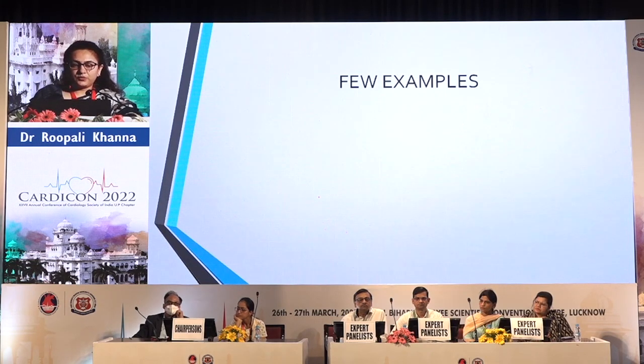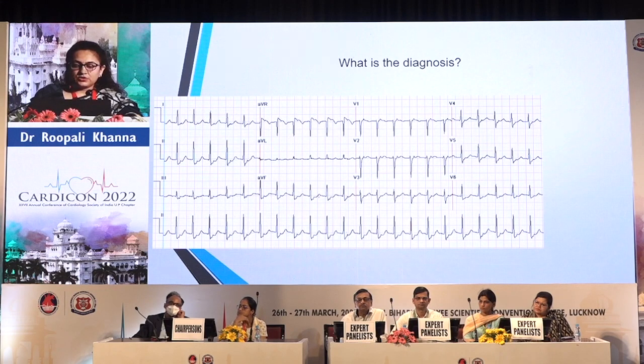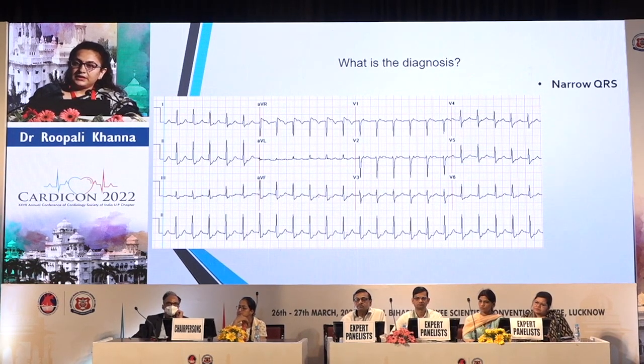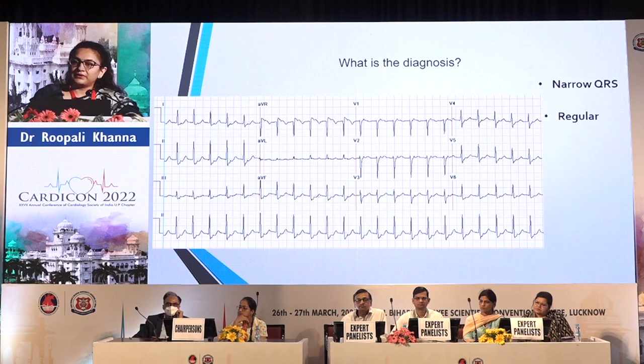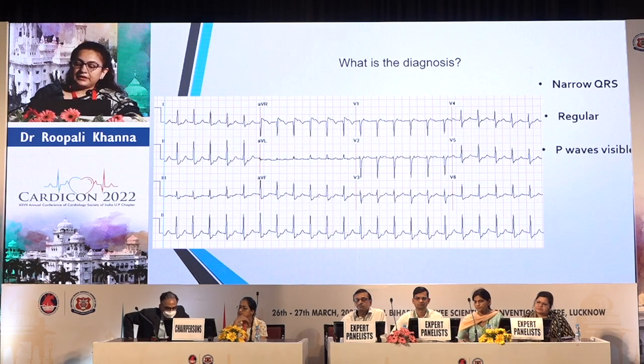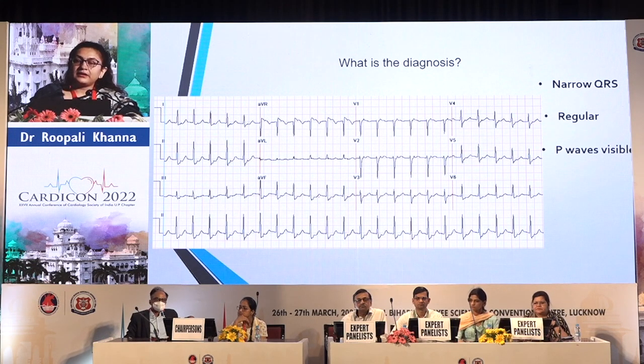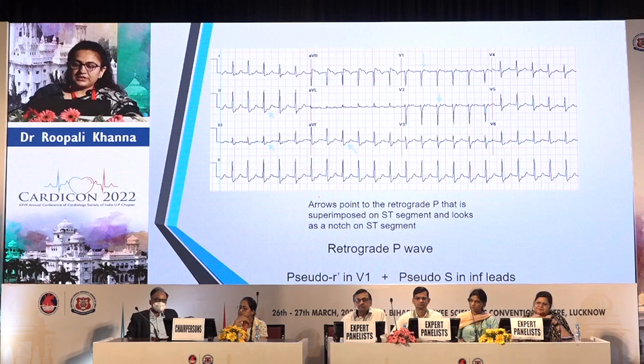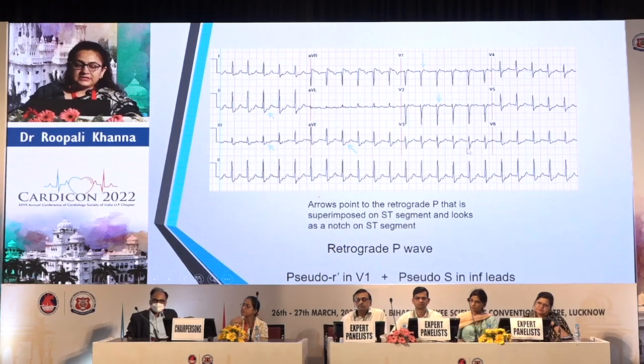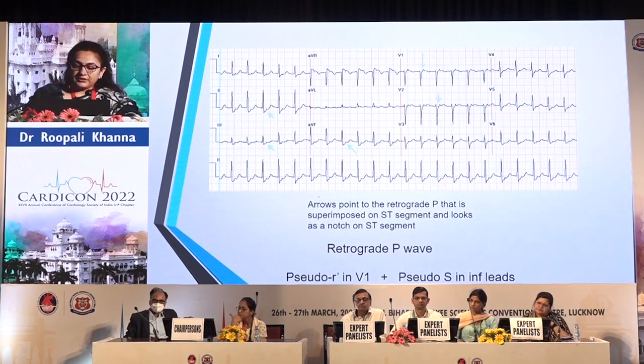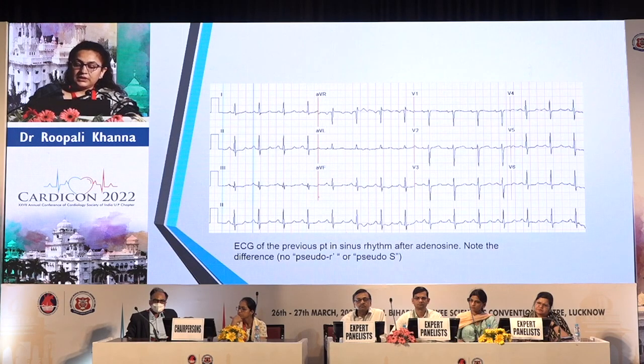So what we have just described in the last 8 minutes, we can apply to a few examples. If we see this ECG, it is a narrow QRS tachycardia. Is it regular or irregular? It's a regular rhythm. Are we able to see clear-cut P waves? They are not very clear, but they are embedded inside the QRS. In V1 there is a slight deflection post QRS, and in the inferior leads there is a slight deflection in the S wave. So these point to retrograde P waves, which are very small with a short RP interval. So this is more of an AV-NRT type of thing.